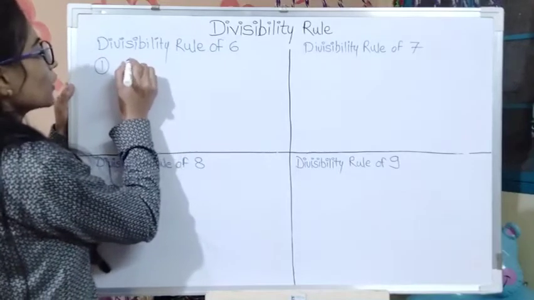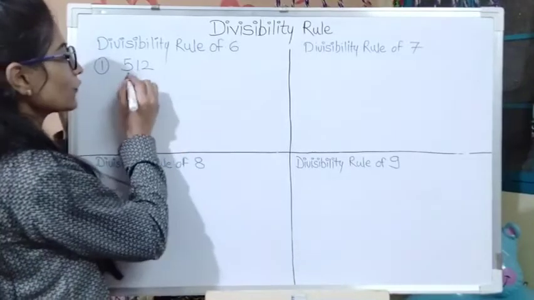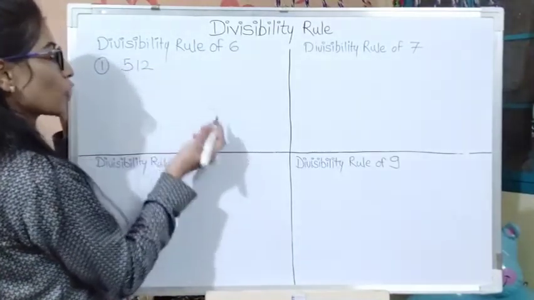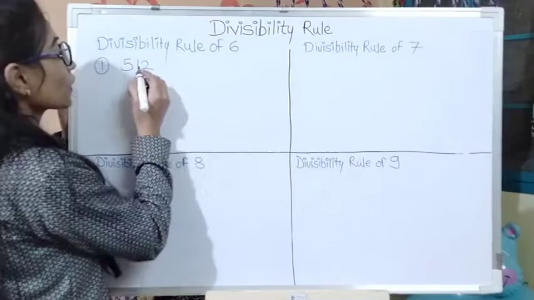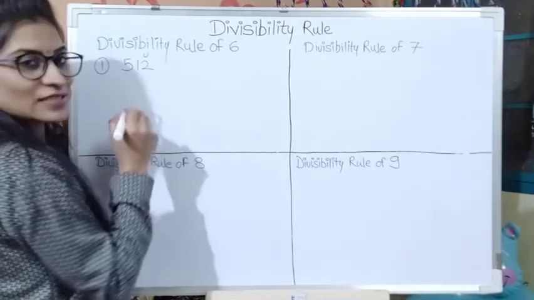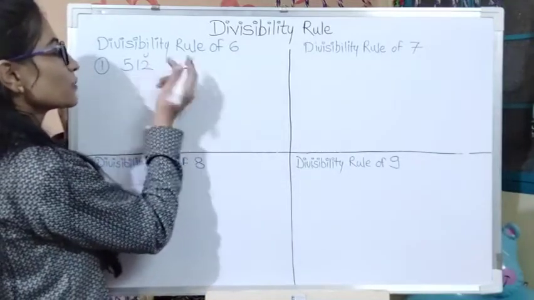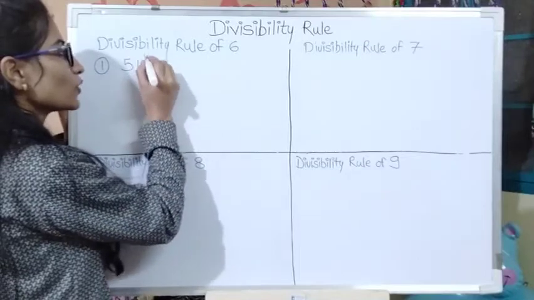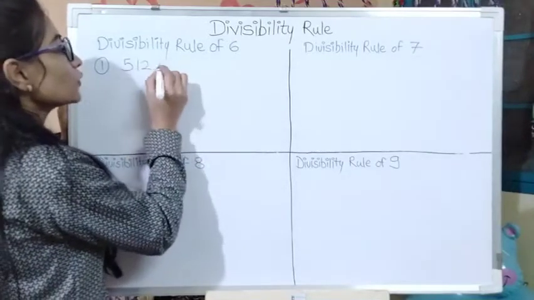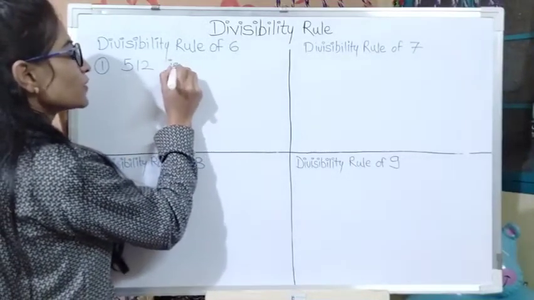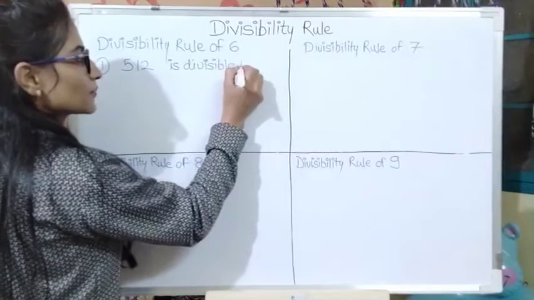Suppose we take 512. This is the number which is given to you, and you have to verify whether this number is divisible by 6 or not. So first we have to find out whether this number is divisible by 2 and 3. Here at the unit place the digit 2 is there. Then according to the divisibility rule of 2, we can say that this number is divisible by 2, because the unit place contains 2, which is an even number.